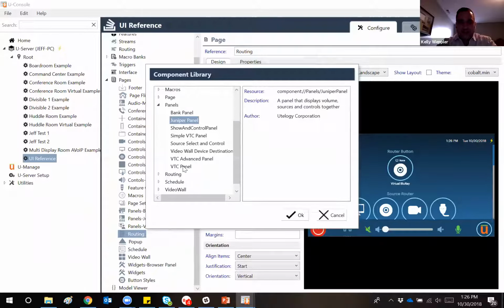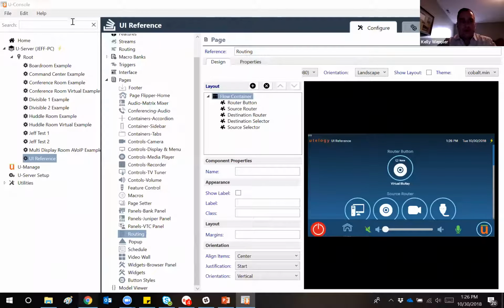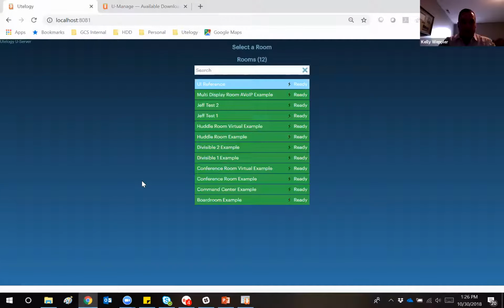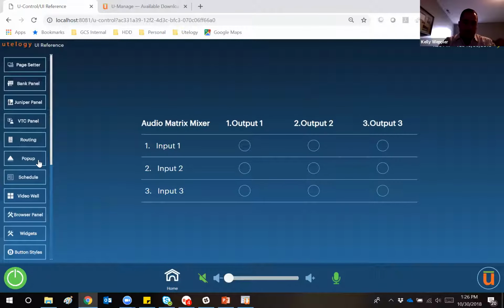And the VTC panel is one that you would use if you had a hard codec, like a Cisco SX80 or maybe a Polycom RealPresence Group Series endpoint, something of that nature. What I can do for you here is pull this up and we'll navigate directly to the UI reference model file that I created. I'm going to go ahead and power this up, and I'm going to navigate directly into these pages. So I'll go to my page setter page, and we're going to go to the bank panel.